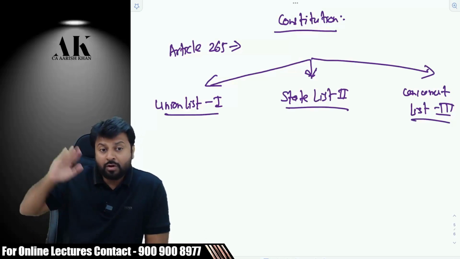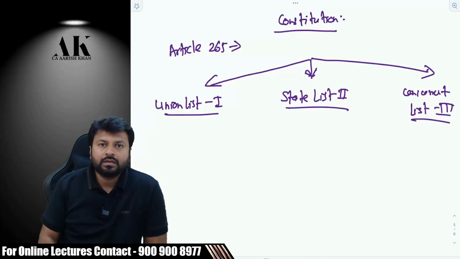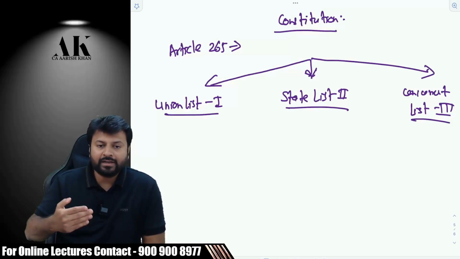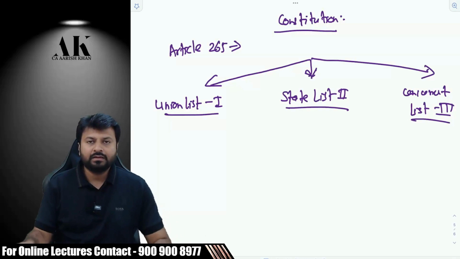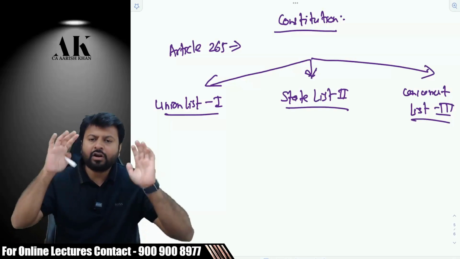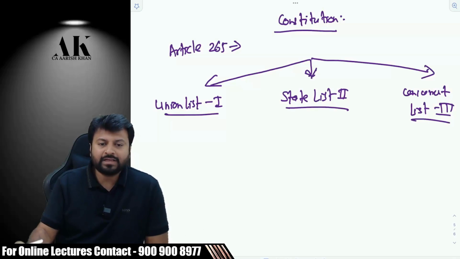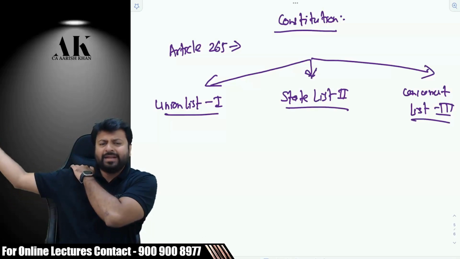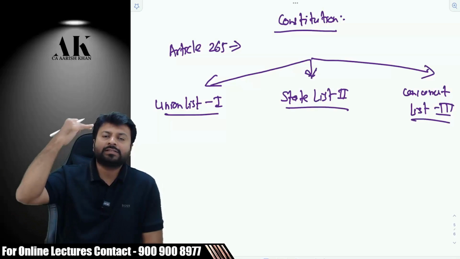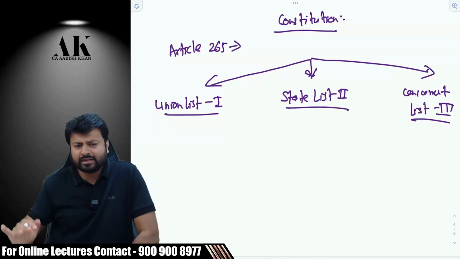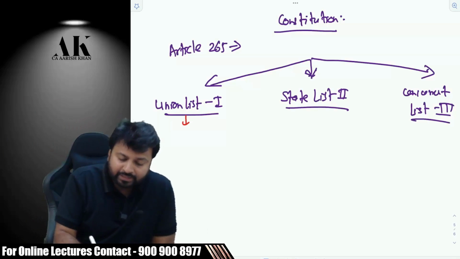Now listen carefully. Go back in time and just think. In 1961, when the Indian government is thinking of bringing a new taxation law, that is the Income Tax Act 1961, should the central government have power or not from the Constitution to bring the law? Can they bring any law on their own? No, they need to have a power. So where is the power? The power is given in the Union List.